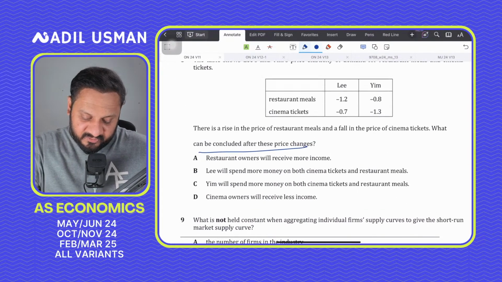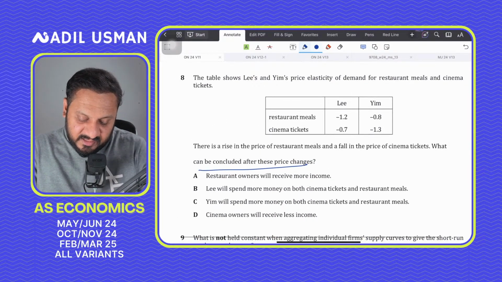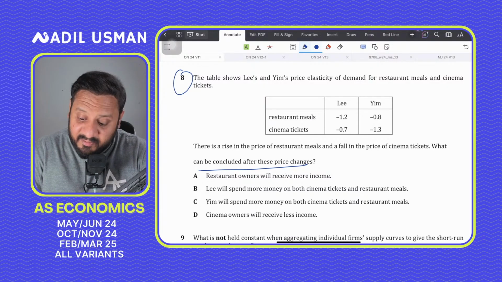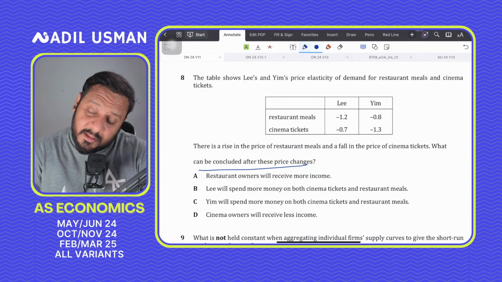Question number 8 says, the table shows Lee and Yim's price elasticity of demand. Again, I will not attempt question number 8 immediately. I will attempt it in the end. This is a question that I will attempt in the end.